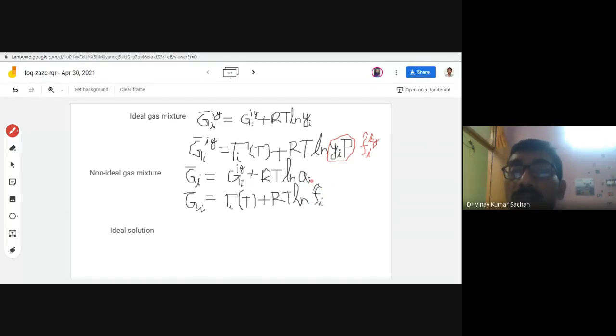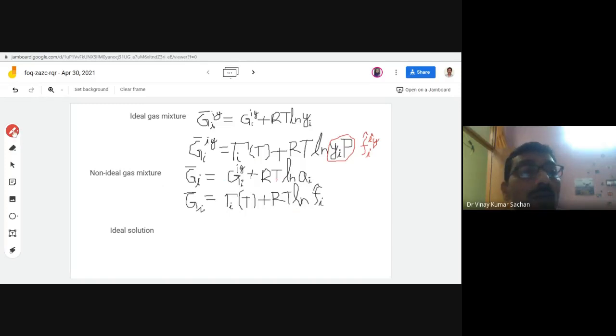So you can compare these two things. Similarly, here this was a mole fraction, but here it will become activity. So activity in fact is different from the mole fraction. There is an activity coefficient, and the activity coefficient multiplied with the mole fraction can give you the real activity which is applicable. So anyway, these three relations you have, these two relations, and then this for the non-ideal also.